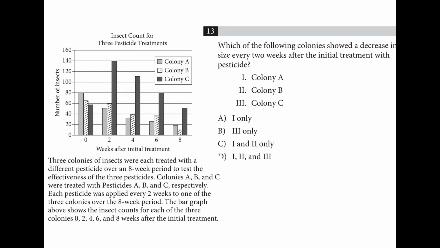Which of the following colonies showed a decrease in size every 2 weeks? So this third bar goes up, colony C is out. But the other two go down every single time. So it's both colony A and B, 1 and 2 only.